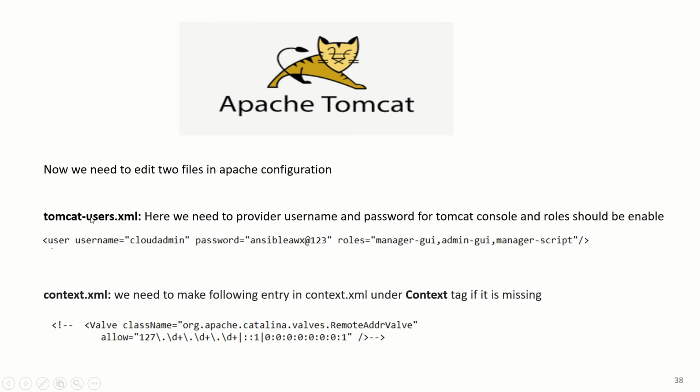So here in the tomcat-users file, we'll just provide the username and password for the Tomcat console, and roles also need to be enabled in order to access the manager console. I'll be using this username and password to log in to the Apache Tomcat management console, which I'll show you once I do it practically. In context.xml we need to hash out, or comment out, one entry. So these two files are now modified and I have placed them on my repository. I'll take them from there and replace the original files.